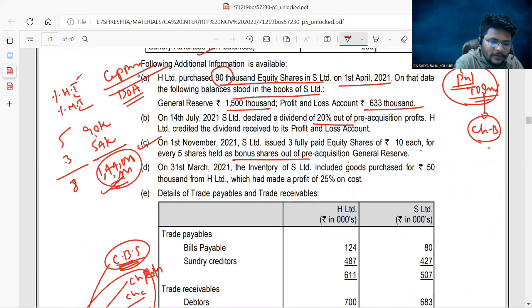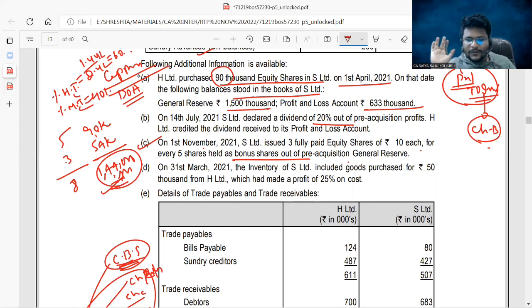Percentage of holding interest is nothing but, out of 2.4 lakhs, the number of equity shares held by the holding company in the subsidiary were 1,44,000, which is 60%, and the minority is 40%. Is it okay? Fine. This is useful for that purpose. Okay, come to point number D.